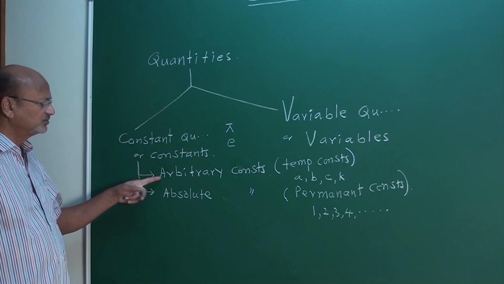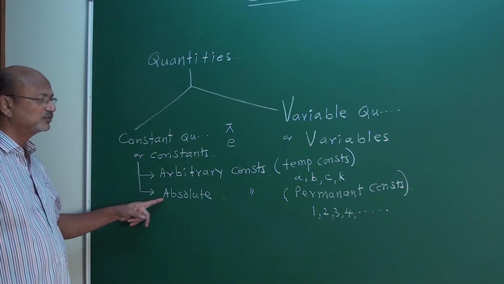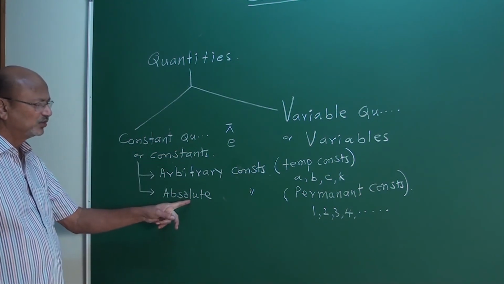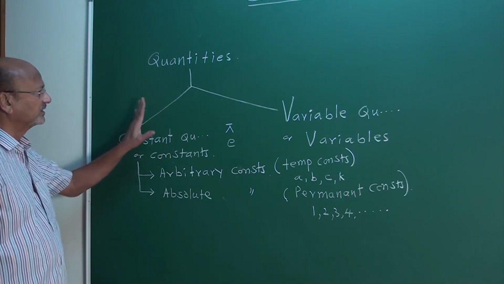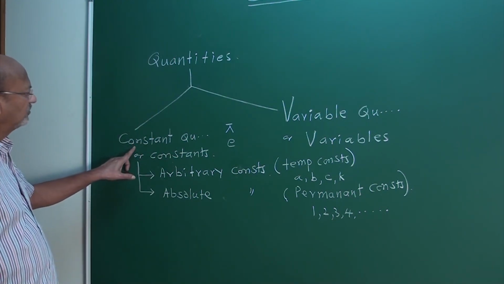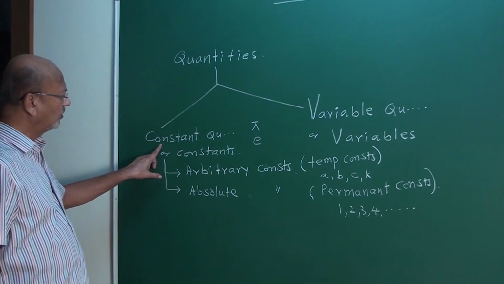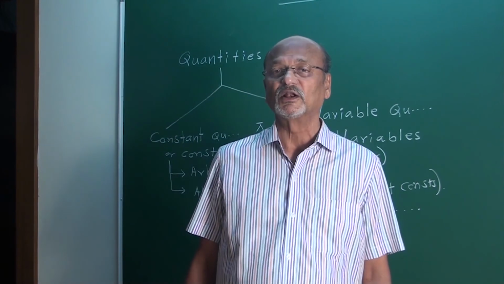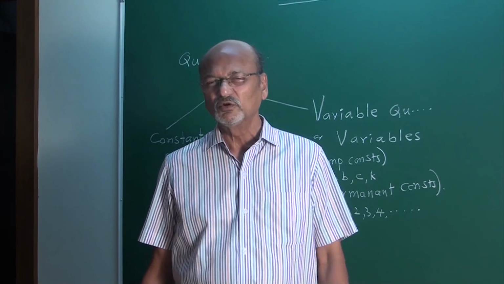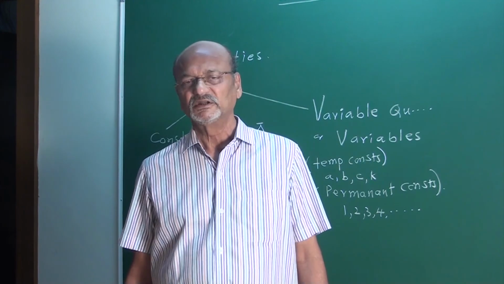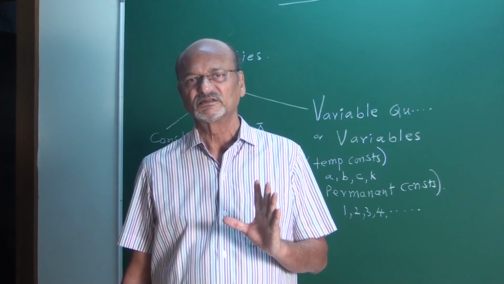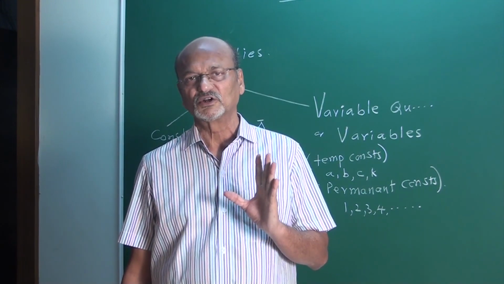In case of constants, you can observe two types: one is arbitrary constant, another is absolute constant. Arbitrary means temporary, absolute means permanent constants. Yes, my friends. This is about one type of quantity, a quantity which never changes its value during mathematical calculations or during certain observations. It is always fixed, remains the same. Such a quantity is called a constant quantity.